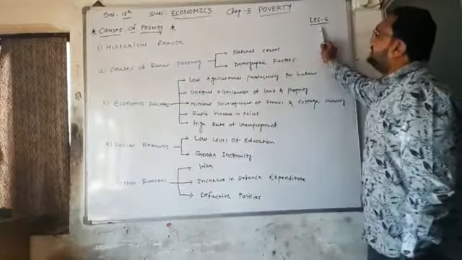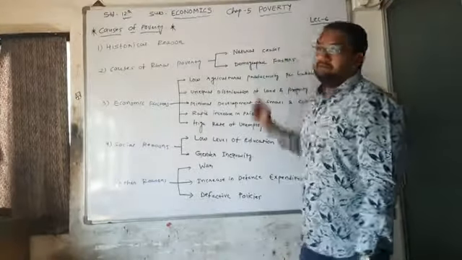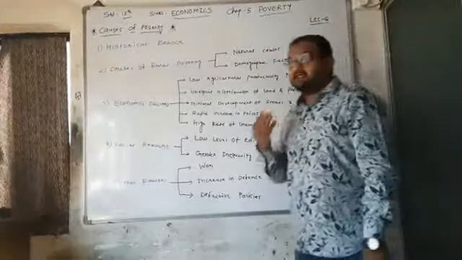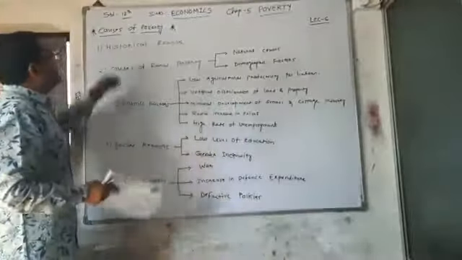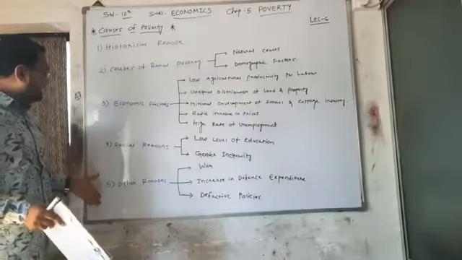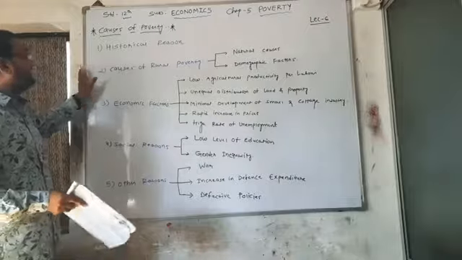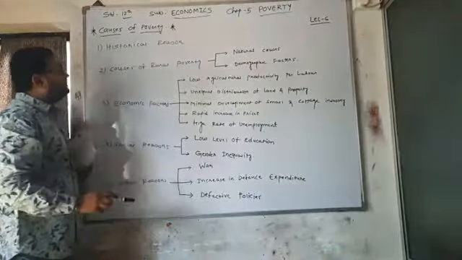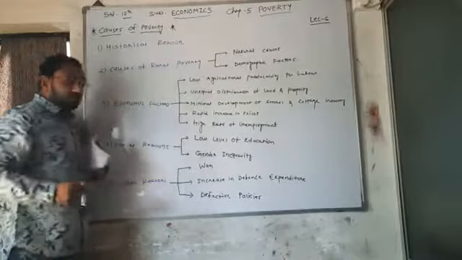This is our lecture number 6 of subject economics and chapter number 5, poverty. In the last lecture, that is lecture number 5, we discussed the causes of poverty, in which basically there are 5 causes. But last time we discussed historical reasons, causes of rural poverty and social reasons.